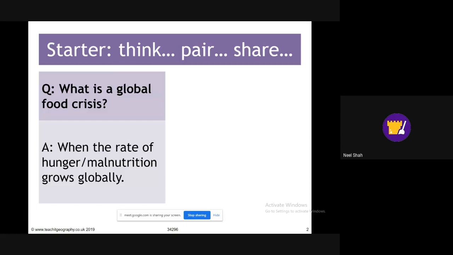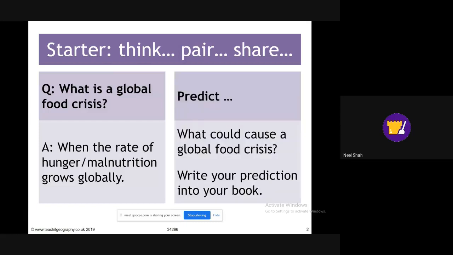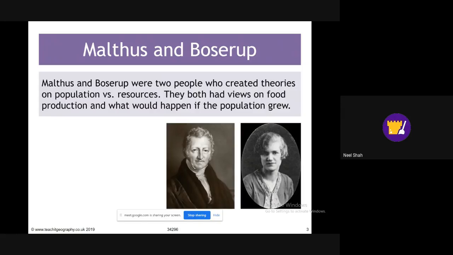So some countries may have had this food crisis already, or perhaps are undergoing it. So, like we said before, what could cause this global food crisis? Look at the theories that we spoke about already, but also what are other theories? Could it be war? Could it be political tension in that country? Could it be something logistical like transport of food? Is food actually able to be grown there? Or climate change could be an example as well.